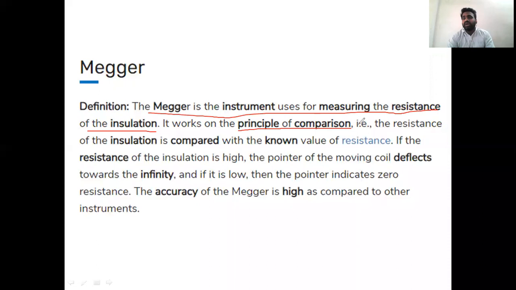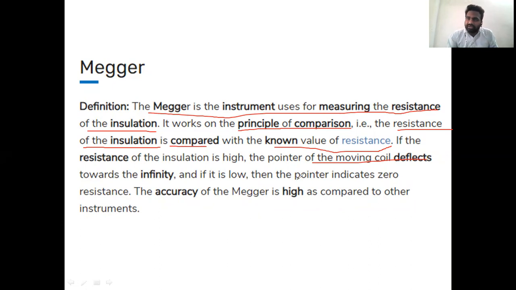Here we have to calculate the resistance of insulation. That resistance of insulation is unknown, and it is compared with the known value of resistance present in the instrument. If the insulation resistance is very high, the moving coil will deflect up towards infinity. If the insulation resistance is very low, the pointer will be at the zero condition.